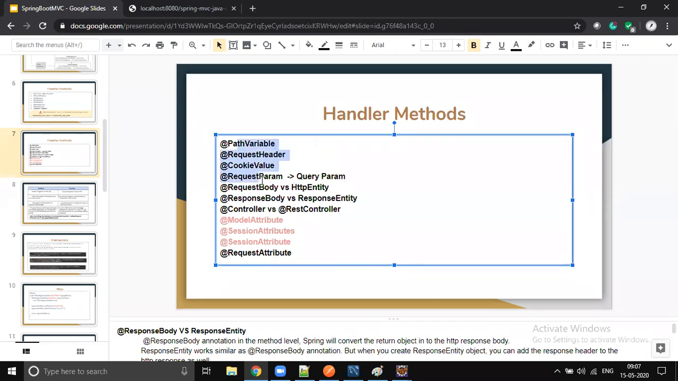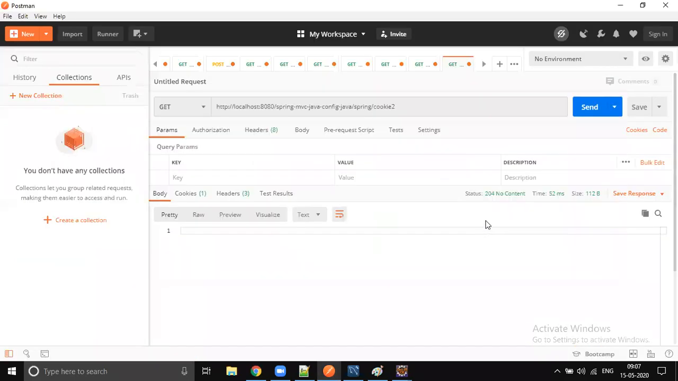We use all these things, and there are a few classes which are alternatives for request body and response body, where you can get header control also. Examples are HTTP entity and response entity. Yesterday itself we understood the difference between controller and REST controller. Okay, so it's boring, right? Always sending the request from Postman and seeing some data.